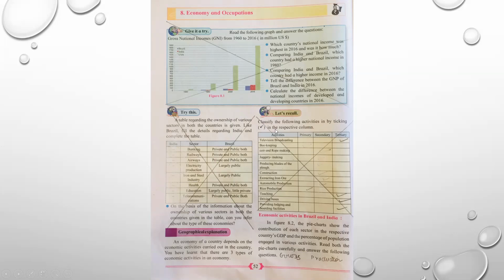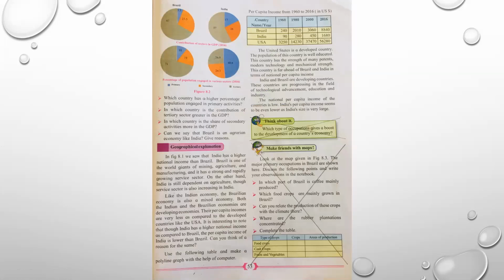Classify the following activities by ticking right in the respective column. Put a cross over the box. Please observe carefully and accordingly do the cancellation in your workbook. In your textbook, page number 53, see the box, think about it. Which type of occupations gives a boost to the development of a country's economy? Cancel it. Make friends with map.